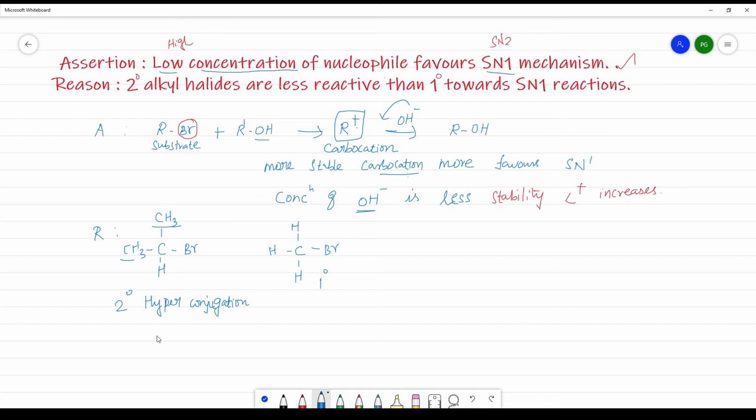what is hyperconjugation? Shifting of the cation. Here the carbon, the hydrogen, the shifting of the cation due to the hyperconjugation. What happens? The carbocation will be more stable. Carbocation more stable. Here there is no hyperconjugation, or if you have only one methyl group, the hyperconjugation will be very less.